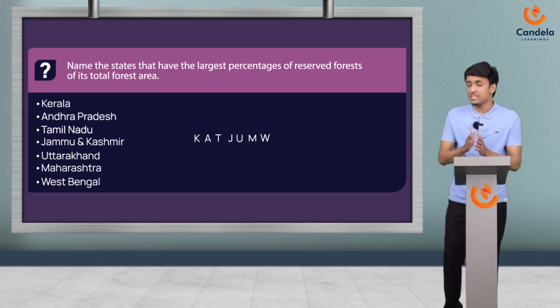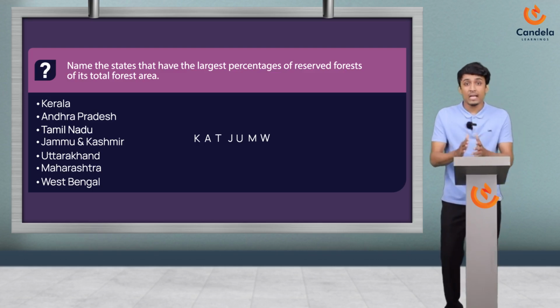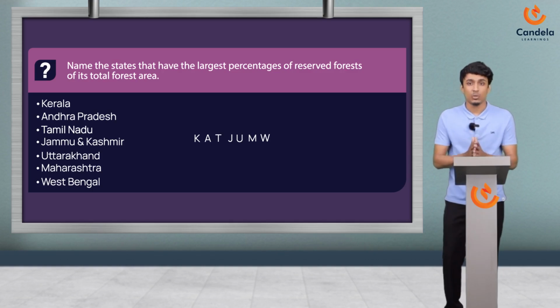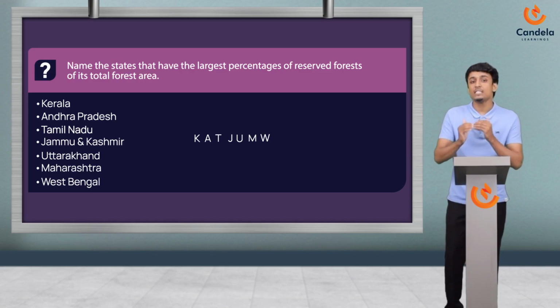The first set, which is CAT, Kerala, Andhra Pradesh, and Tamil Nadu, belong to the south side of India. The next set, that is JU, Jammu and Kashmir and Uttarakhand, these states are on the north side of our country. Okay, and the last set, that is M and W, which is Maharashtra and West Bengal. One is in central India and the other one is on the east side. In this way, it's easy to remember.